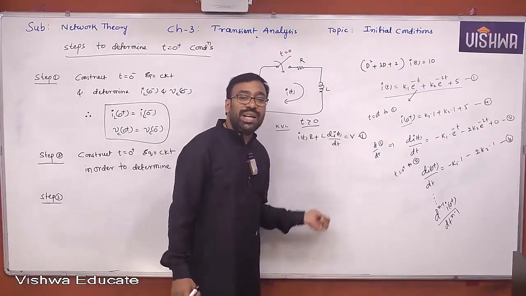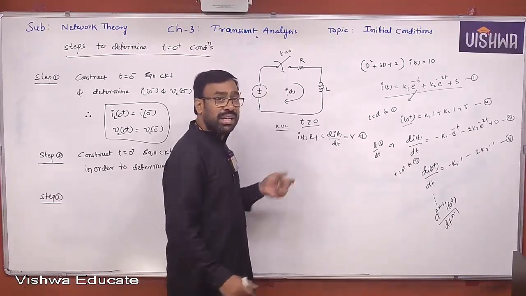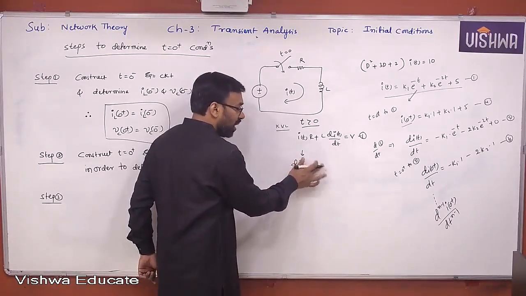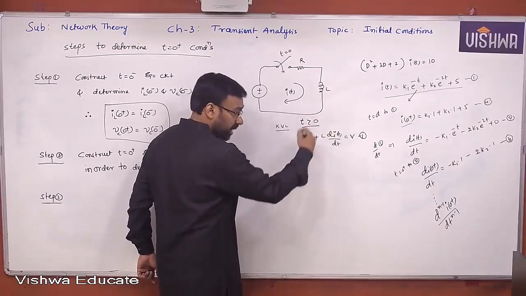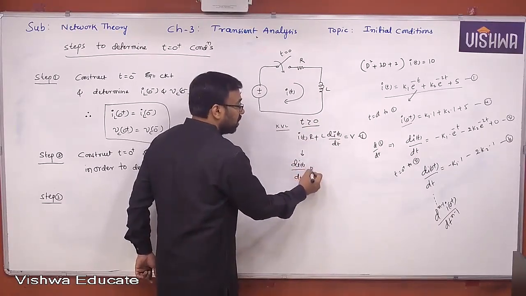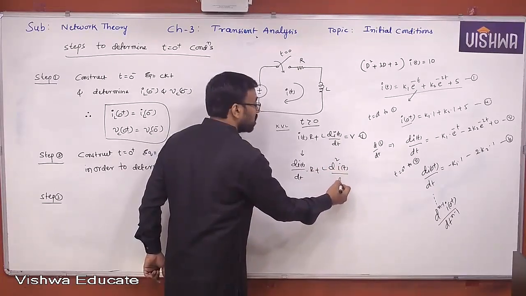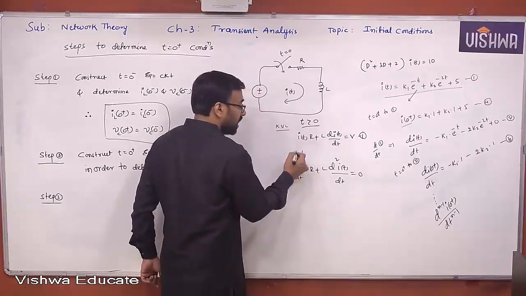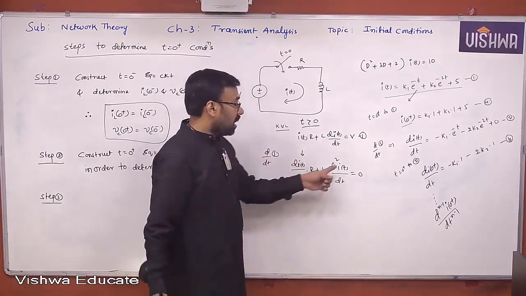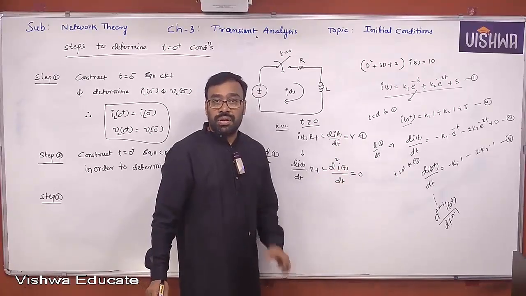Now again you apply t equal to 0 plus conditions to it. Already you know di of 0 plus by dt; you just found it in the previous step. So you can easily find L d square I of 0 plus by dt square. If you differentiate equation 1, d by dt of equation 1, you will also get it by applying t equal to 0 plus conditions to this equation. Got it, all of you?